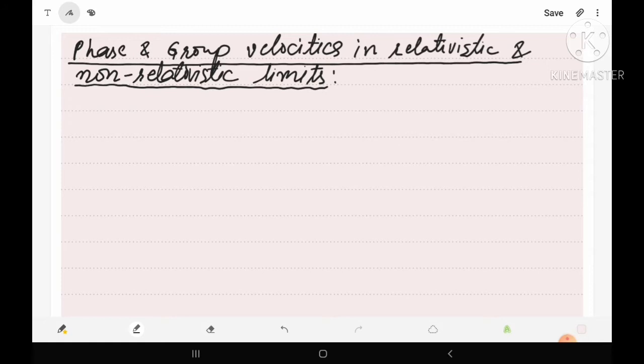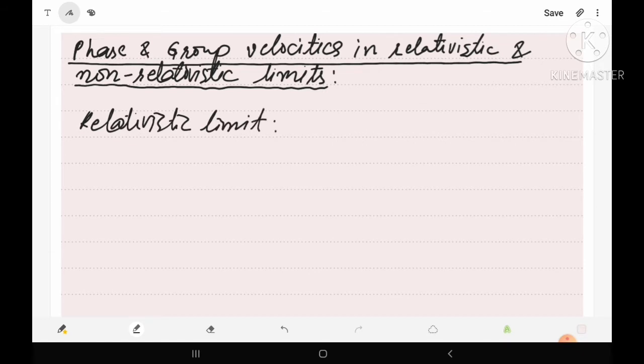And today we will study about the phase velocity and group velocity of a wave packet in relativistic and non-relativistic limit. Actually, first of all, let us study about the relativistic limit and non-relativistic limit. So, actually, relativistic limit means